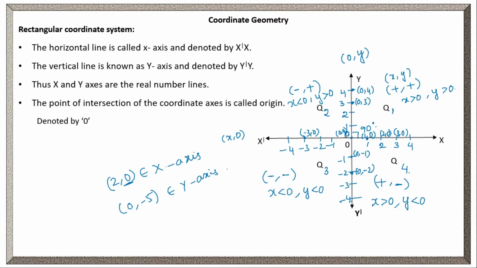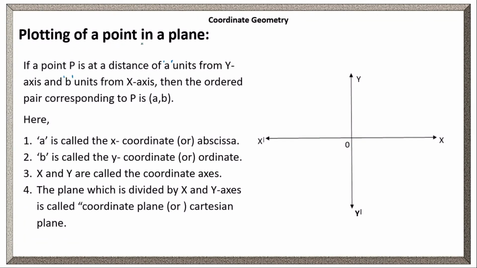Is this clear? Right. Plotting of a point in a plane. If a point P is at a distance of A units from the y-axis and B units from the x-axis, then the ordered pair corresponding to P is A, comma B. The coordinates of P are A, comma B. Normally, A represents the distance from the y-axis.